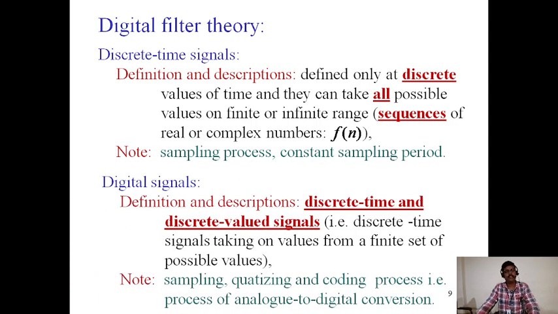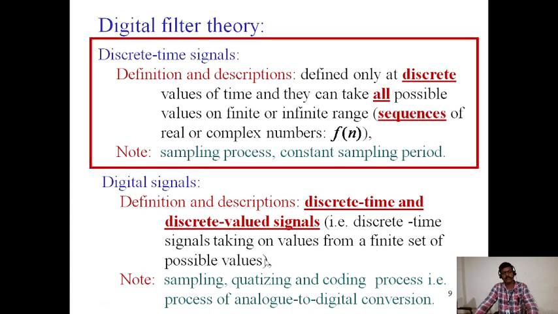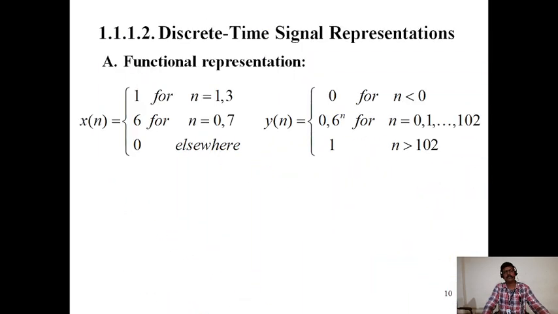And the digital signals. Digital signals are discrete time and discrete valued signals. It means discrete time signals take all values from a finite set of possible values. Sampling, quantizing and coding are the processes of analog to digital conversion.